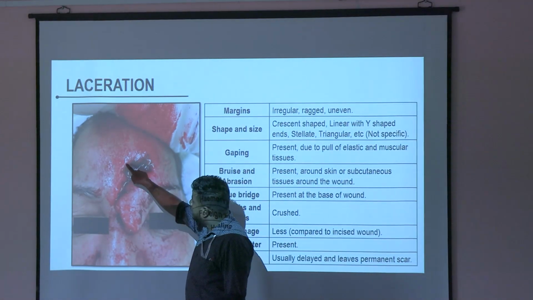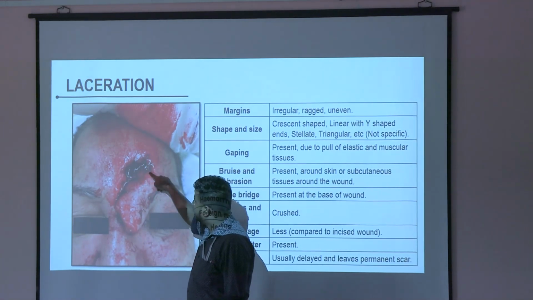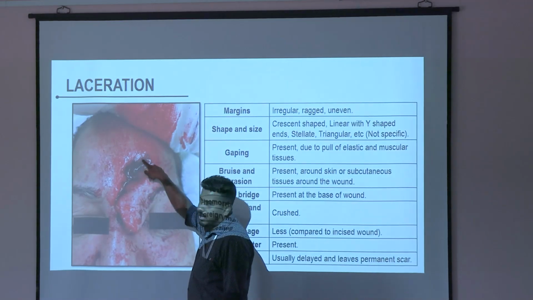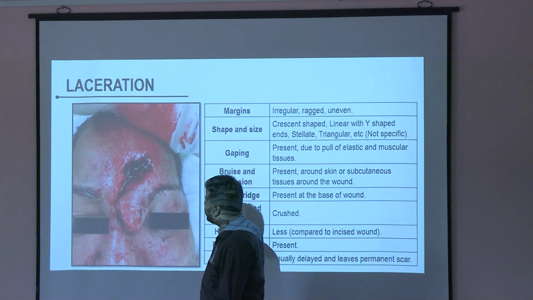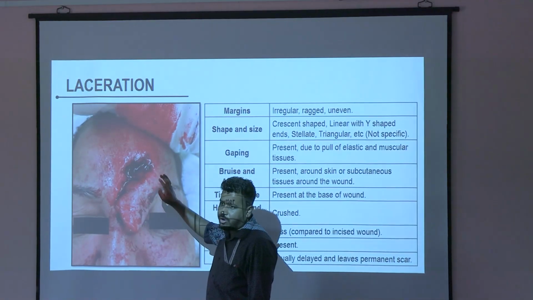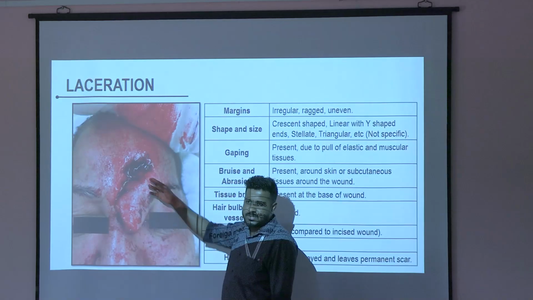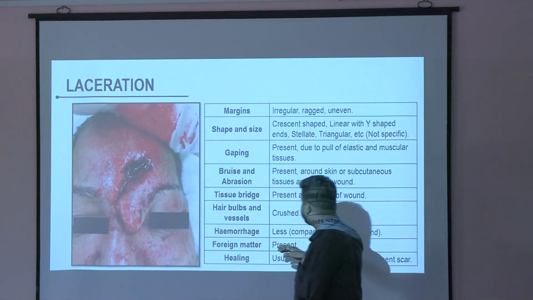Some of the skin or the tissues will be like bridges. It will be connected to one another like this. That is known as tissue bridge. This is typical for laceration, not for incised or stab. Here you may not see because it's a 2D picture, it is difficult. In reality, you may see some tissue bridges.